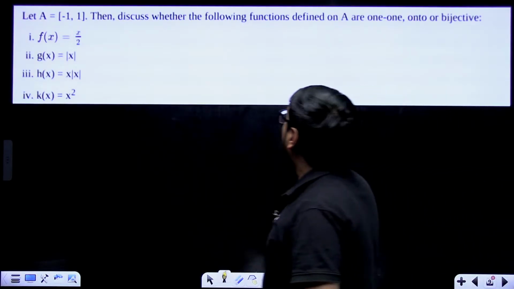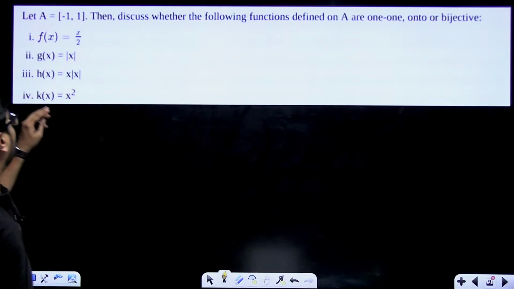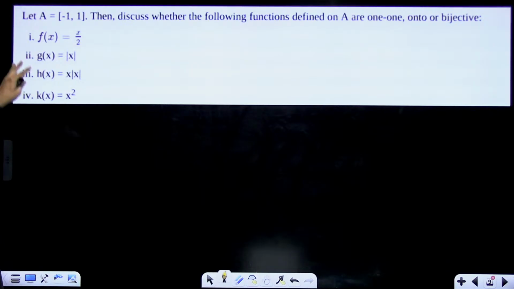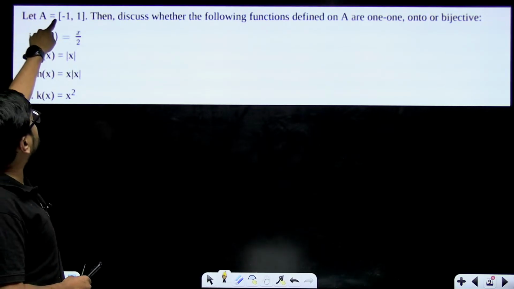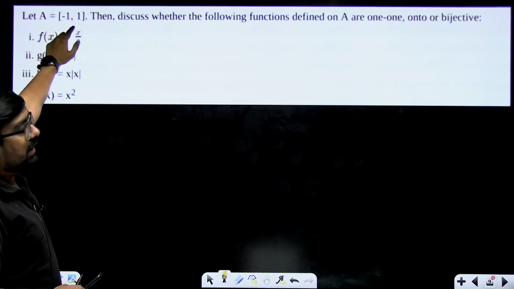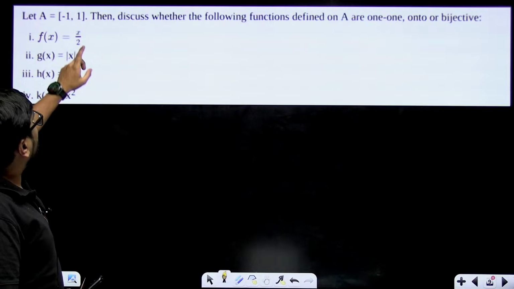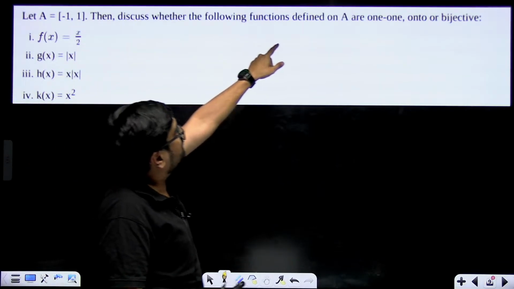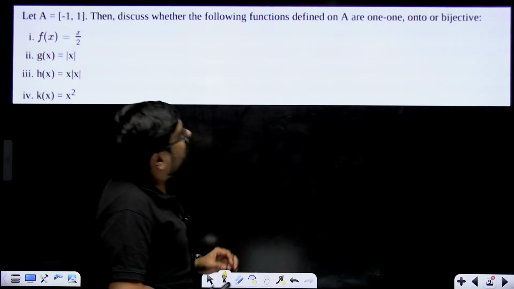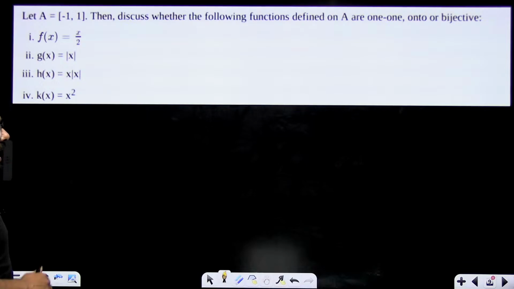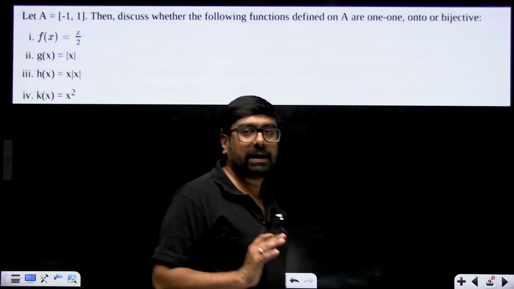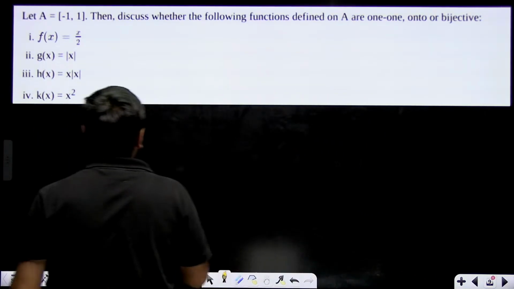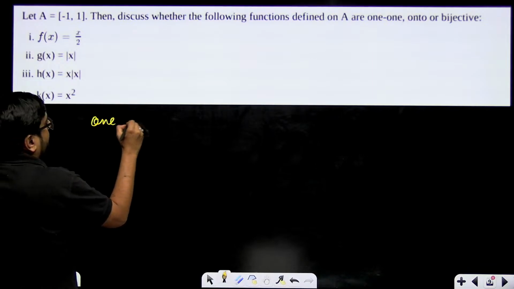Okay. Now, functions. In functions, these types of questions are also 5-mark questions. If a is equal to minus 1 comma 1, including minus 1 and 1, then discuss whether the following functions defined on a are 1 1, onto or bijective. How to prove 1 1, onto or bijective? Now remember two things. For 1 1, how to prove 1 1?